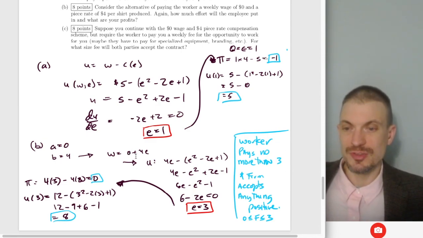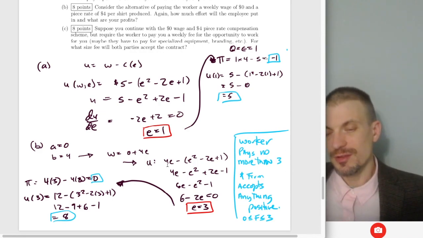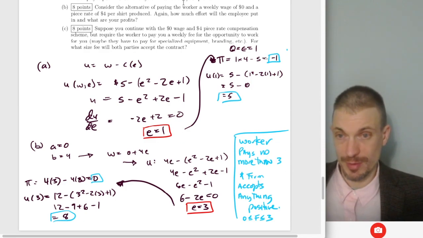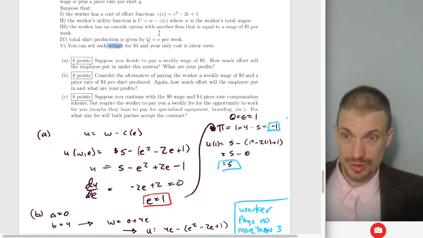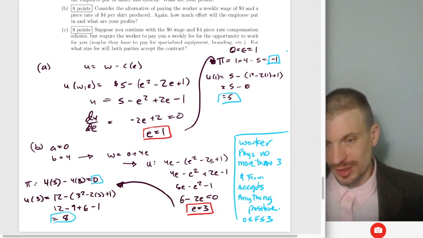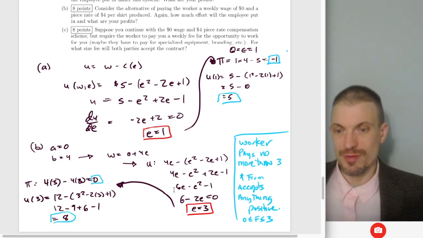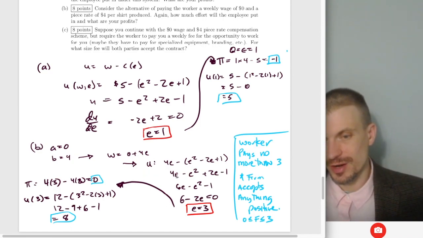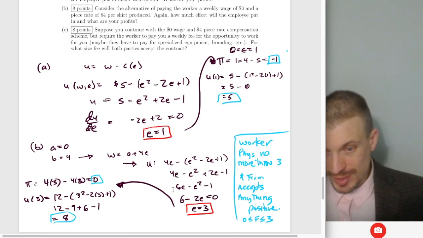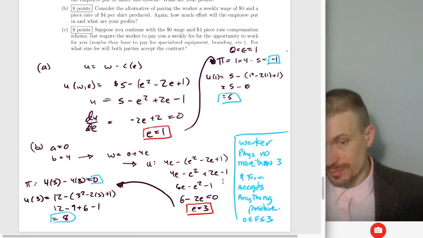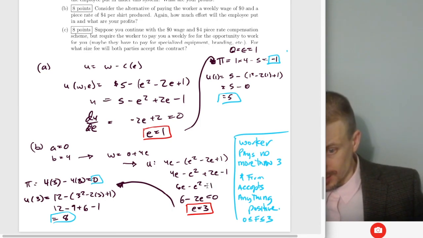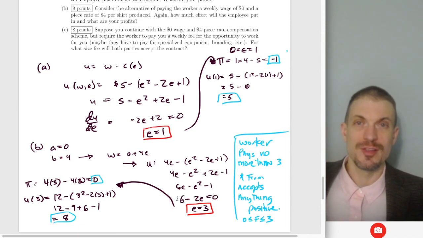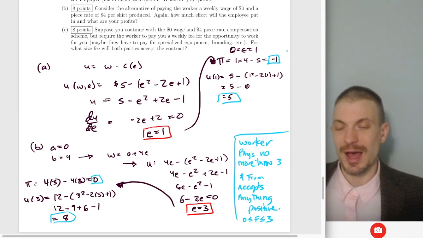So my wage is going to be 0 plus 4e. So my utility for the worker is going to be 4e, right? I'm going to get $4 for every unit of effort I put in, which is going to increase the quantity by 1, minus my psychic cost of effort. And then again, we're going to take a derivative. I actually skipped annotating this, but what I've done here is add this 4e to this 2e and get 6e minus e squared, minus e. Yeah, this is going to be a minus e. And then I'm going to take a derivative here.